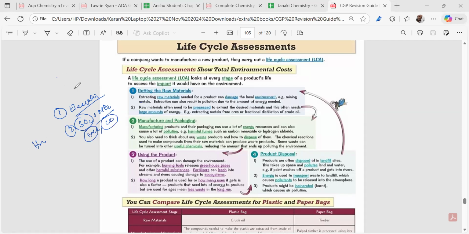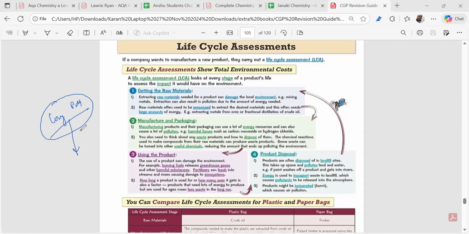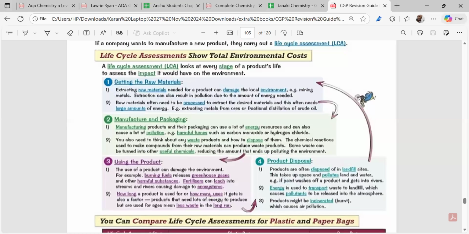Finally, we have to note down the very important part, that is how long we can use the product, right? Now note down this: the longer we are using the product, the less amount of the product we'll be making. Is it clear to you? This also is a very important part we have to note down in the LCA, that how long are we using this product? Is it a short span of time the product lasts, or can it be used longer? A longer life is good for LCA.